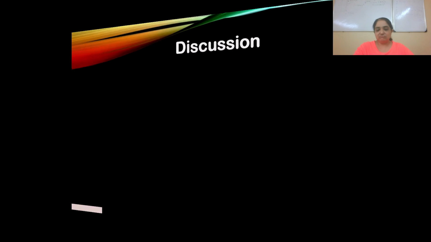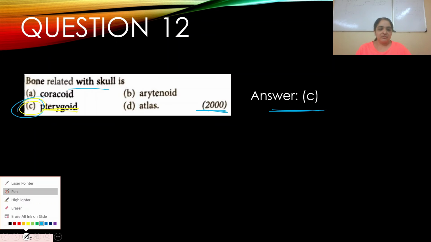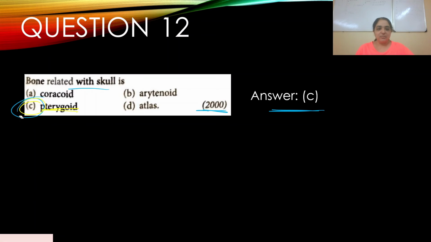I can't stress too much on this. Like I said, in anatomy you need to know order. If you're good at ordering things and placing everything in a consecutive fashion in your brain, then you're good at it. Yes, pterygoid. It's not coracoid, it's not arytenoid.